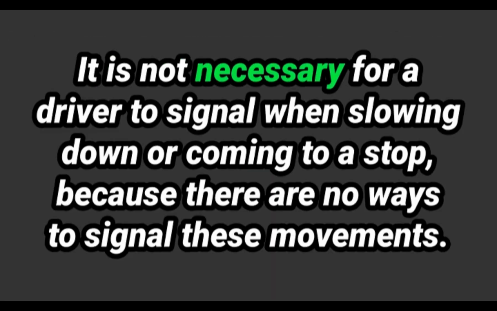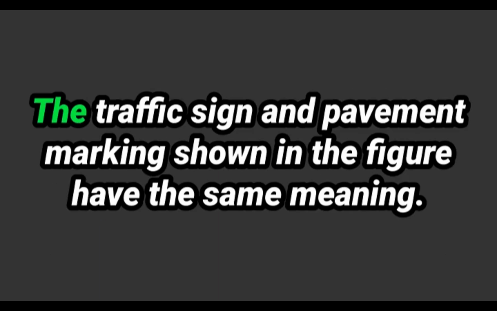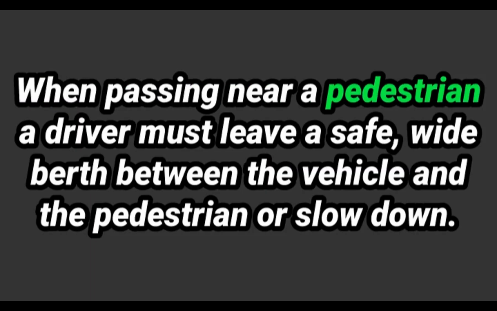46. It is not necessary for a driver to signal when slowing down or coming to a stop, because there are no ways to indicate these movements. 47. The traffic sign and pavement marking shown in the figure have the same meaning. 48. When passing near a pedestrian, a driver must leave a safe, wide berth between the vehicle and the pedestrian or slow down.